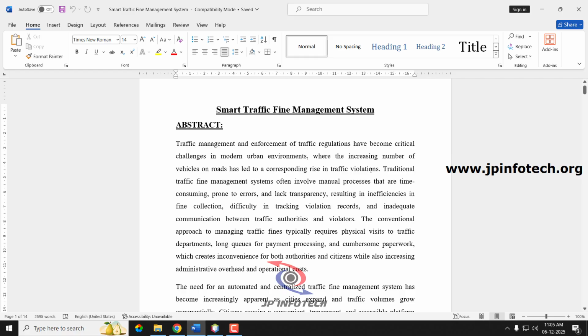All over the world, many countries, especially countries like India where there is more traffic volume, people violate the traffic rules and regulations. To enforce traffic rules, traffic police issue fines to those who make traffic violations. But the existing traffic fine management system often involves manual processes which are time consuming, prone to errors, and lack transparency.